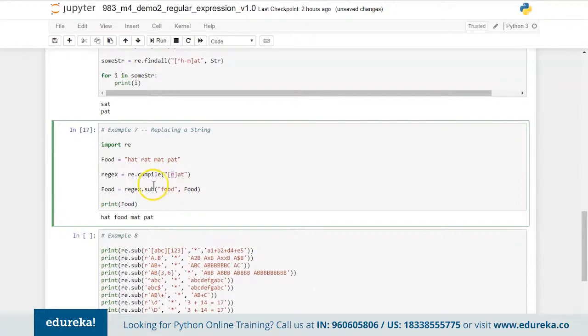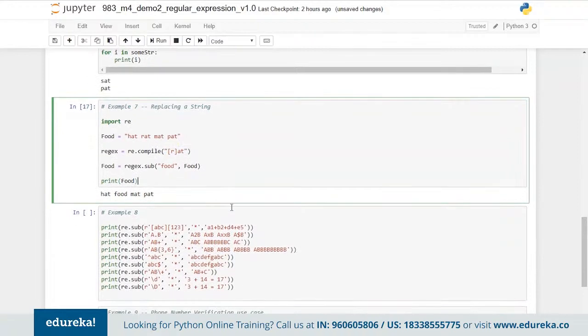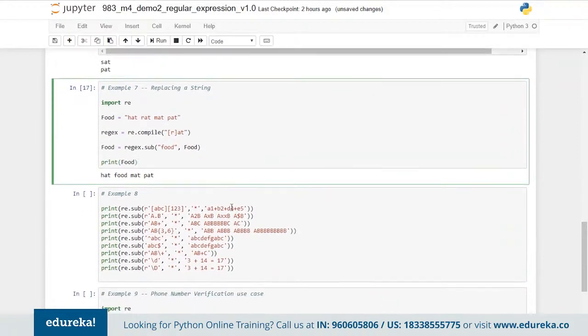Now on this particular regex, on this keyword, I'm just trying to run a function called substitute here. The regex is basically having the value called rat. So this rat will be substituted with the keyword called food, and that's how you will be able to see the end result over here, having hat, food, mat and pat printed. So this is how the overall execution happens, and we will be able to see how the keywords are printed and get an end result.